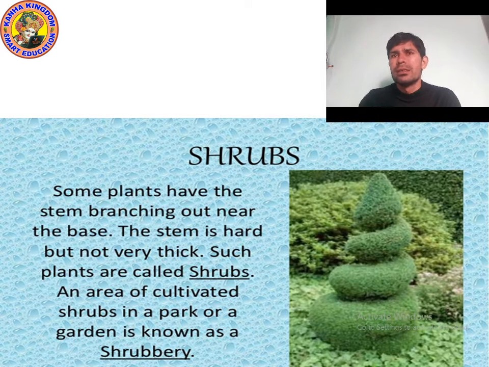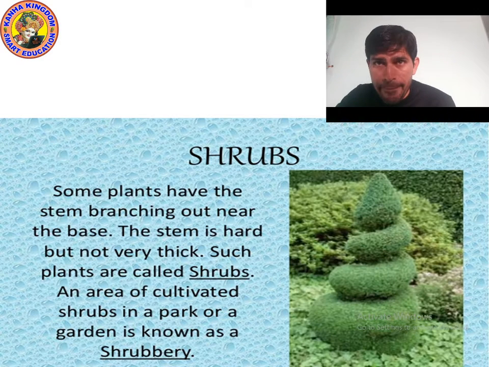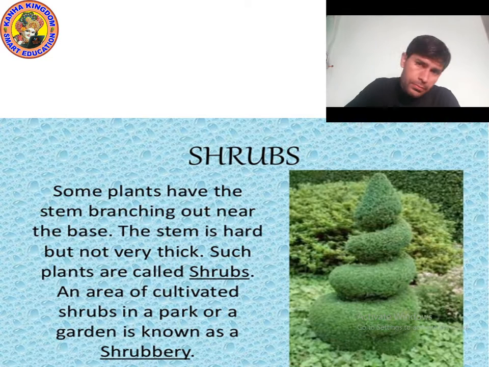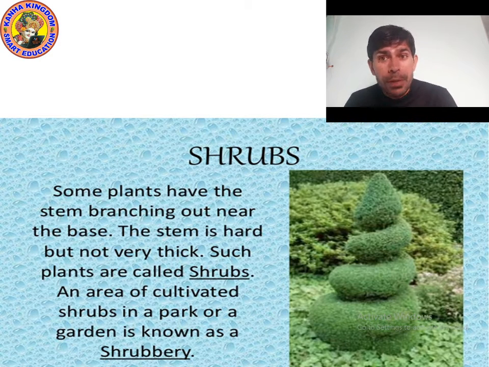Now let's talk about shrubs. Have you seen the rose plant? Yes, rose is a shrub.